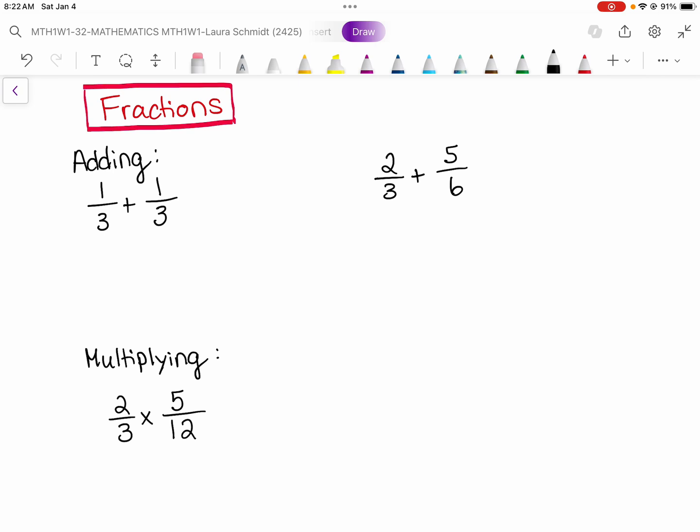When we add fractions, we need the denominators to be the same. So when we add a third plus a third, we get 2/3, which can be written like that, 2 over 3.